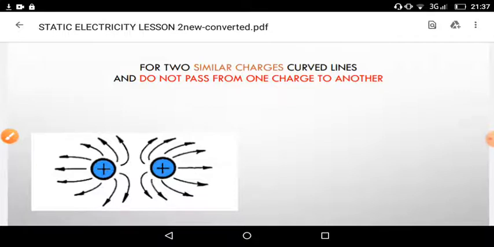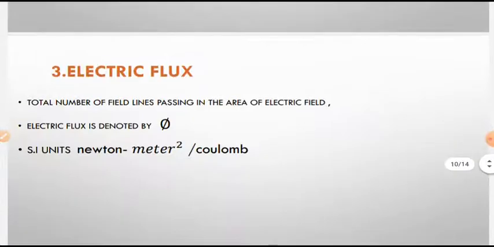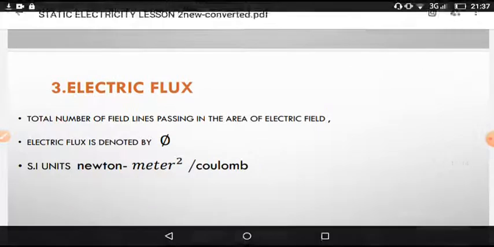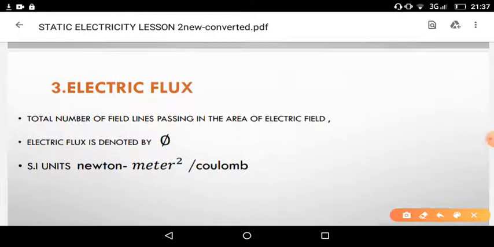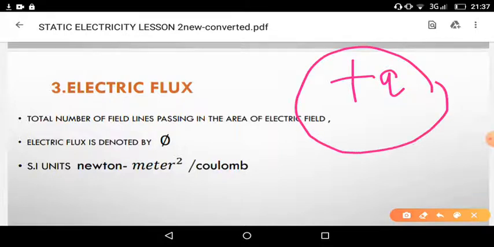Now, we can take any electric field here. So now we are coming to the last and final one: electric flux. Flux means total. If I take a positive charge, depending upon the magnitude of the charge, whether it is a small one or larger one, it will have an electric field. In this electric field, we can observe many lines in the given area. So this is the area of the field. Within the area, many lines, you can place any unit positive charge anywhere in this area.